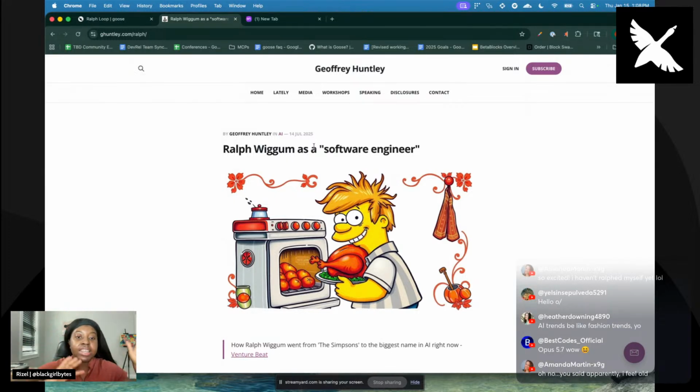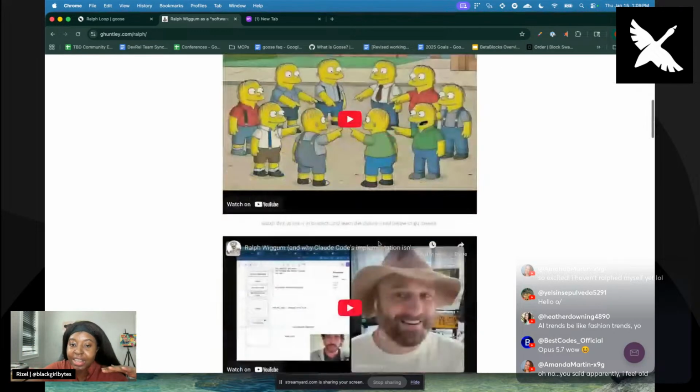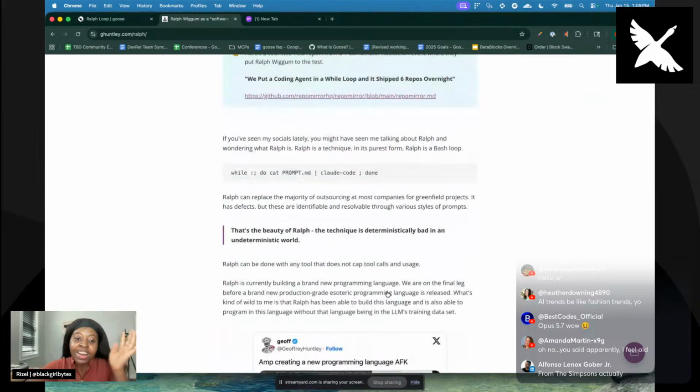And then he said he did Ralph Wiggum because Ralph is kind of this dumb but persistent, lovable guy. I never really watched The Simpsons like that. I've seen a few episodes, but I never even knew this guy's name was Ralph Wiggum. So yeah, that's the reason behind the naming. When I saw it, I was like, all right, it's just a little meme. That made me even more side-eyeing it, but I'm curious to try it out.